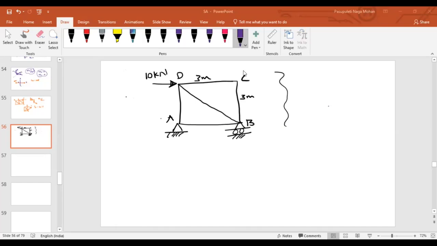And both vertical reactions will constitute an anti-clockwise moment, sir. Good, carry on. Everything is correct as of now.